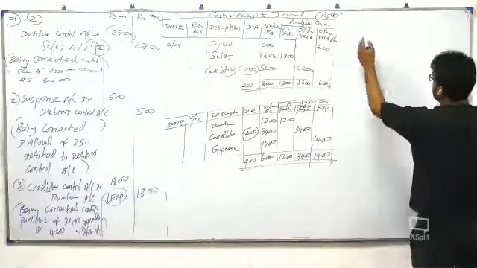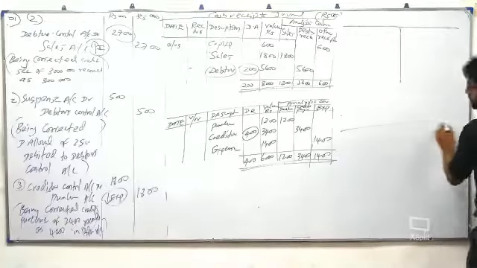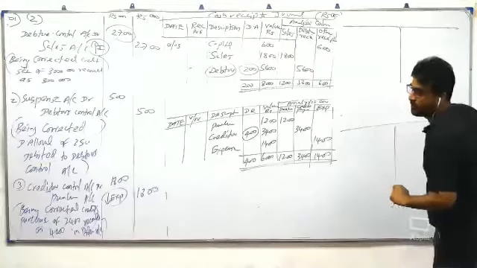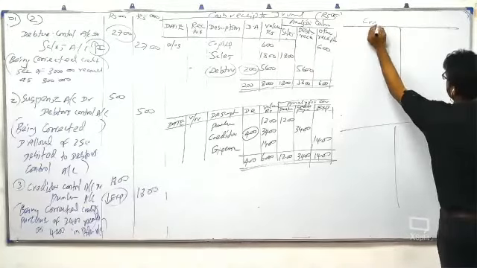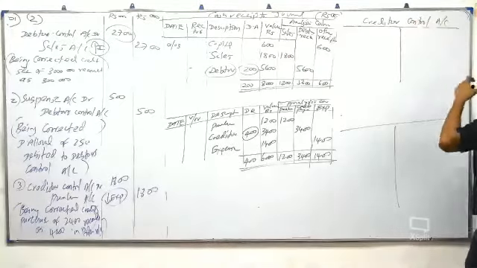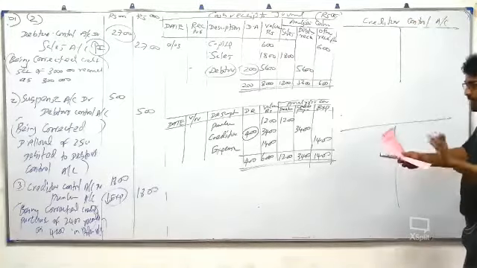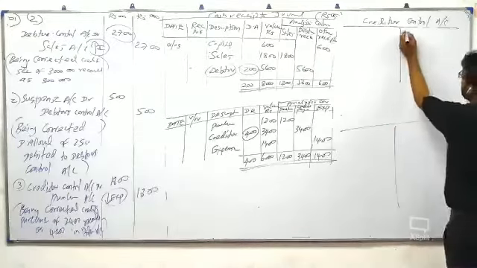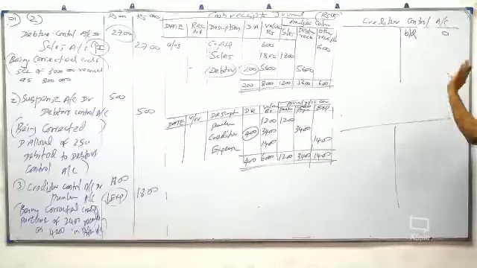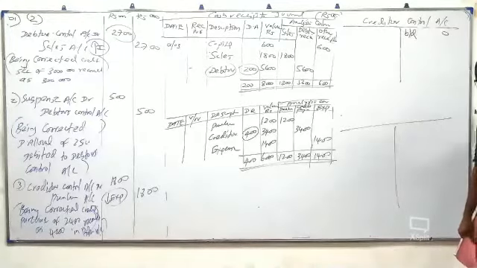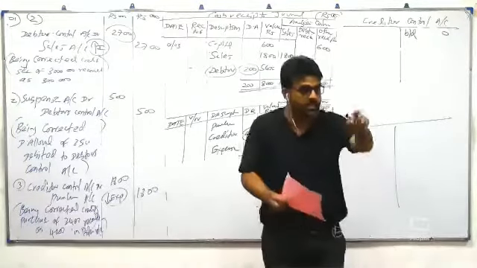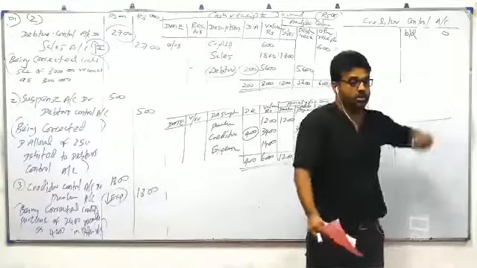So let me first do the wrong creditor control account and the correct creditor control account. While I am correcting, I will do the correction of error also. So first I will prepare the wrong creditor control account. Listen, all the students pay attention. Have they given opening balances? No, because it's a new business. I told you, in a new business you can't have an opening balance. Last question also was a new business. But in your paper, if it is an already started business, they'll give you the opening balance somewhere. Start with the opening balance.